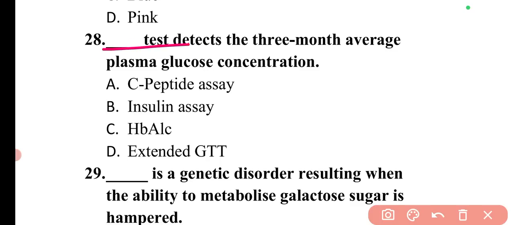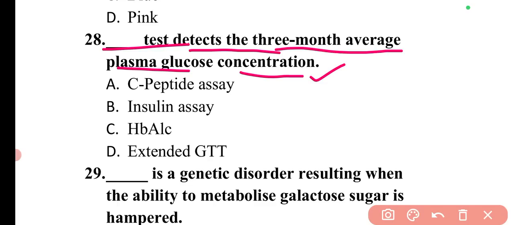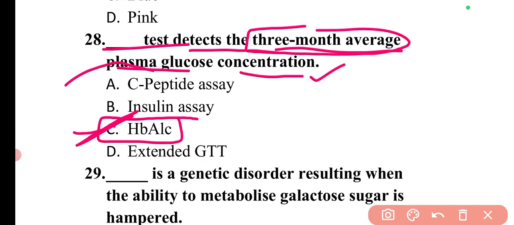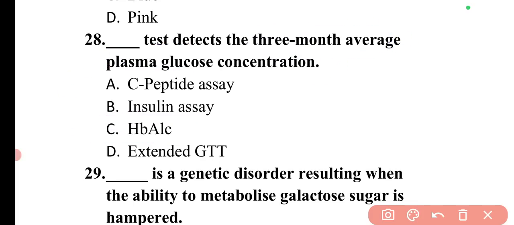Next question is, dash test detects the 3-month average plasma glucose concentration. This is the HbA1c test, which detects the 3-month average plasma glucose concentration in the body. So here option C is correct.